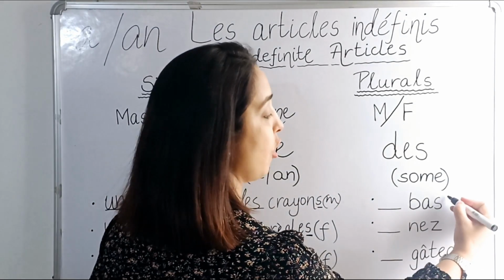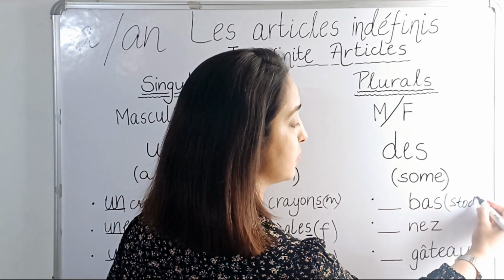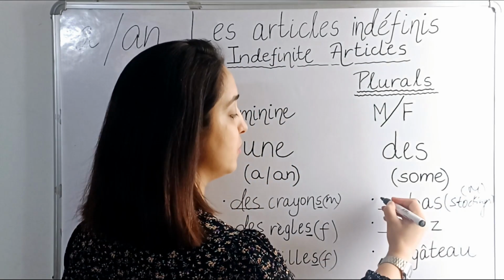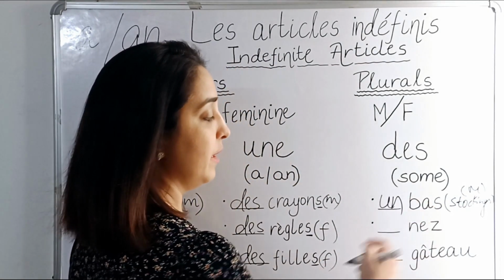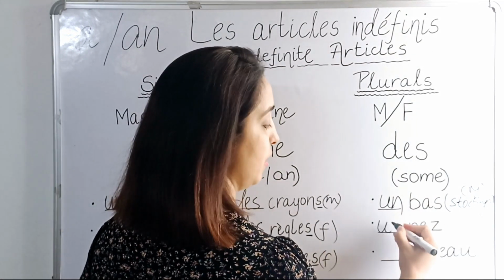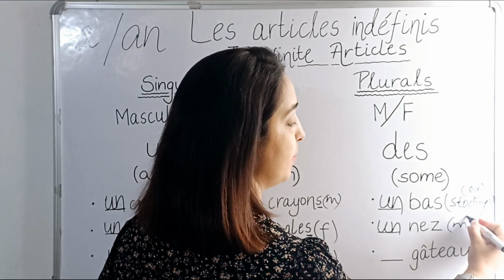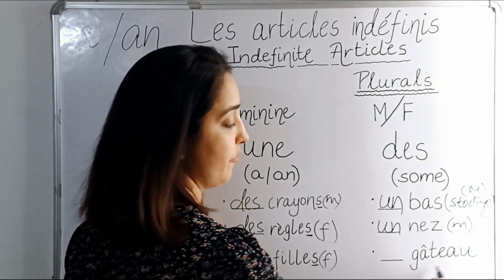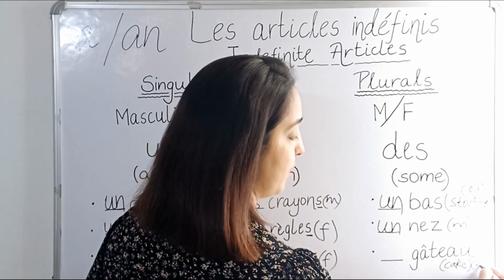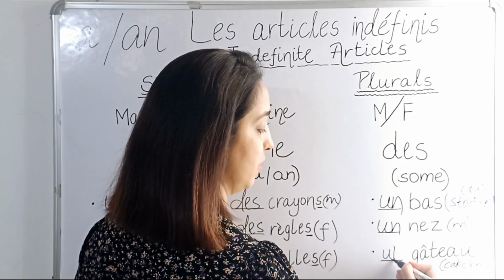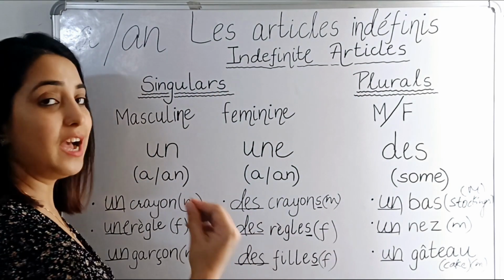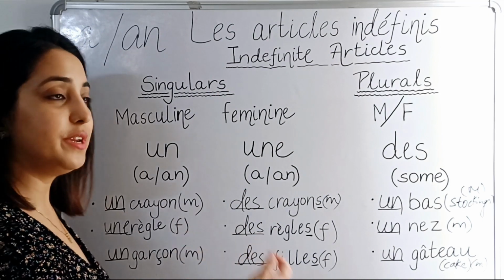Then we have bas. Bas means stockings, and this is masculine. We will use un. Then we have nez. Nez means nose. We will use un. This is again masculine, singular. Then we have gâteau, meaning cake. Again masculine, so we will use un. Alright, so these are some examples of les articles indéfinis.